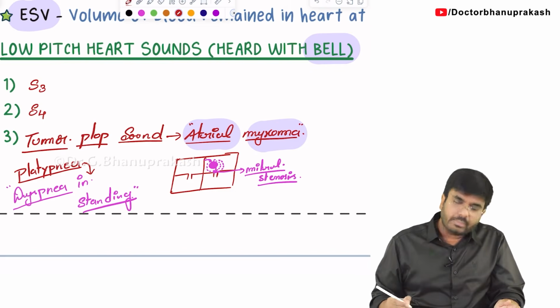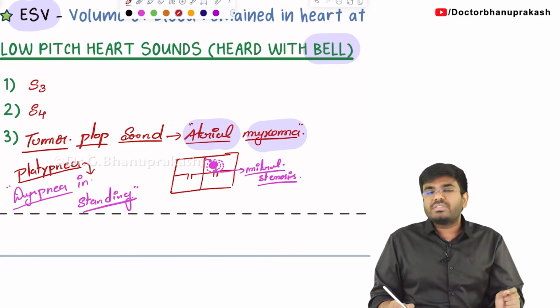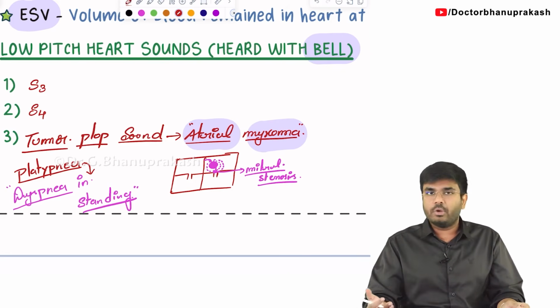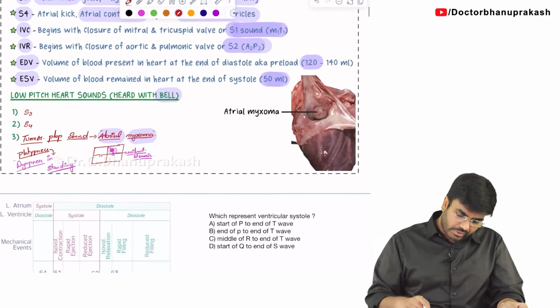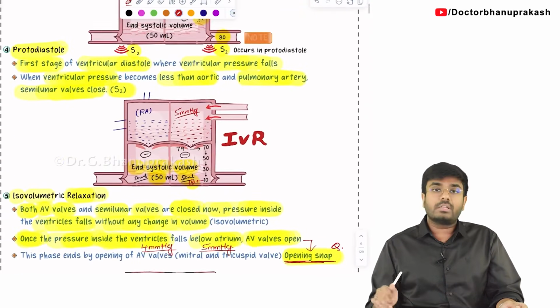So platypnea is seen in which condition? Atrial myxoma. Atrial myxoma arises in which chamber of the heart? Left atrium of the heart. Atrial myxoma functions like mitral stenosis. It causes which heart sound? Tumor plop sound, which is an example of low pitch heart sounds. With this, we have completed successfully all the diastolic phases also.